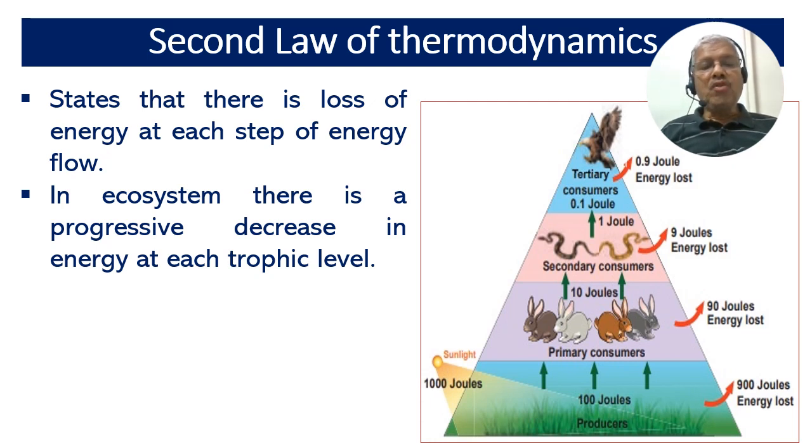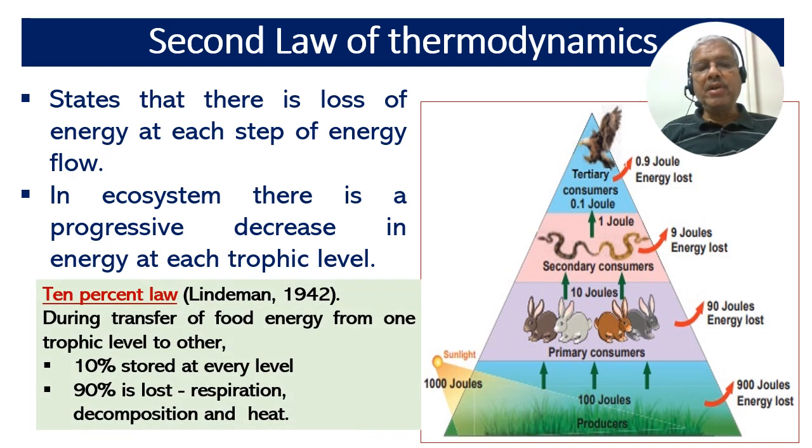Lindeman in 1942 proposed a law called the 10% law. It states that during transfer of food energy from one trophic level to another, only about 10% is stored at each and every level, and the rest of the 90% is lost in respiration, decomposition, and in the form of heat. Hence, this law is called the 10% law.